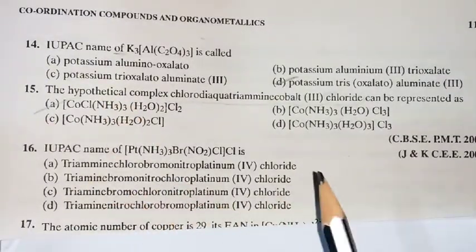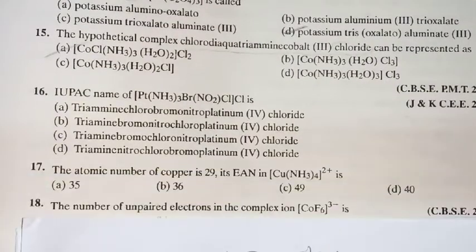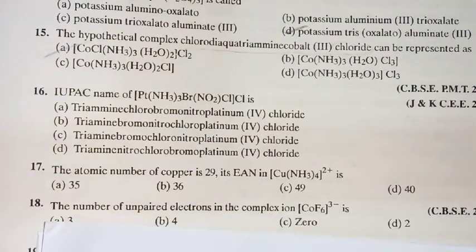Is it clear? Look at the next question. The IUPAC name of a compound is given, again a complex compound. What is the compound? Observe here: Pt, NH3 3 times, Br, NO2, Cl. NH3 is a ligand, Br is a ligand, NO2 is a ligand, and Cl is a ligand, and one Cl is present outside as the primary valency.